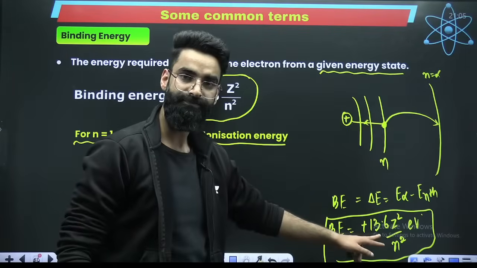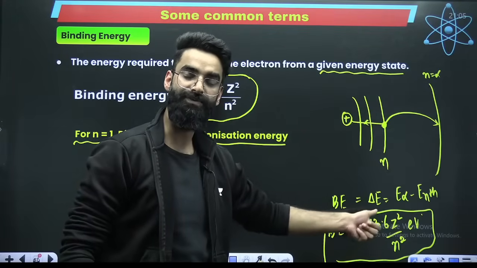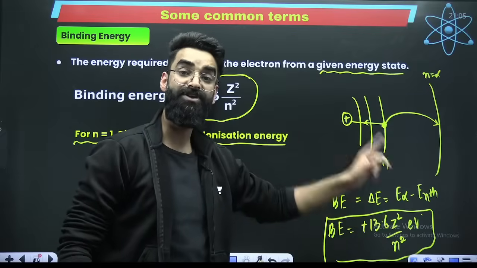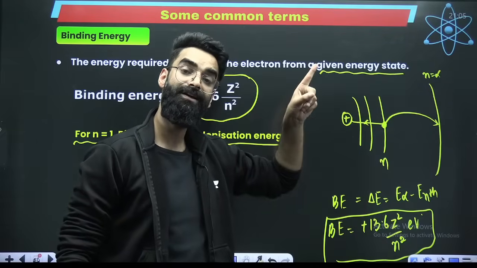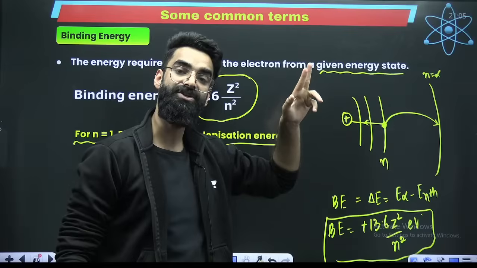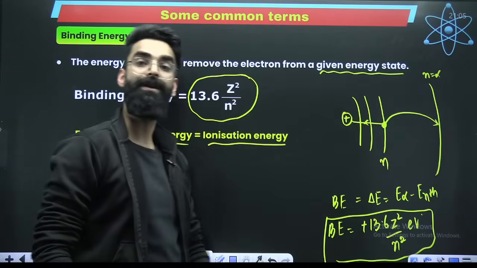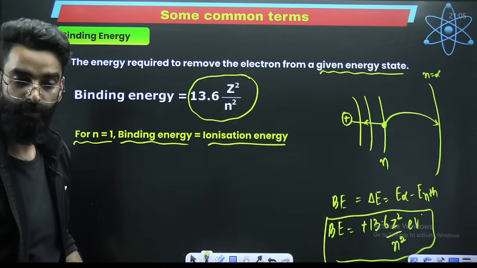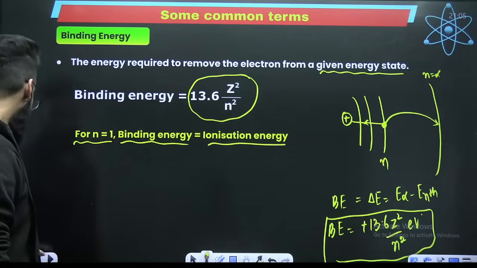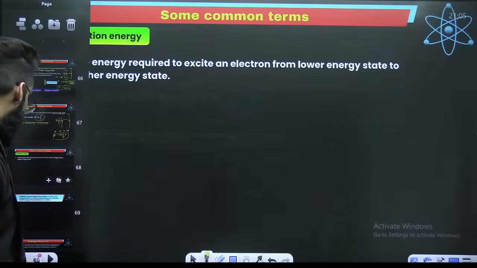This is your binding energy. If n is 1, binding energy is equal to 13.6 Z squared, which was the ionization energy for hydrogen-like species. So ionization energy and binding energy are equal when n is equal to 1. Have you heard about excitation energy?